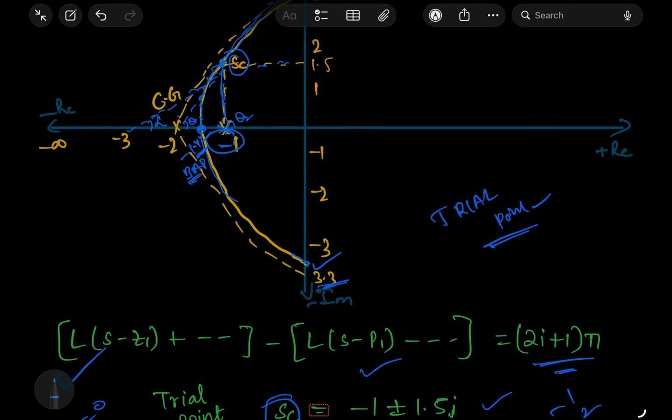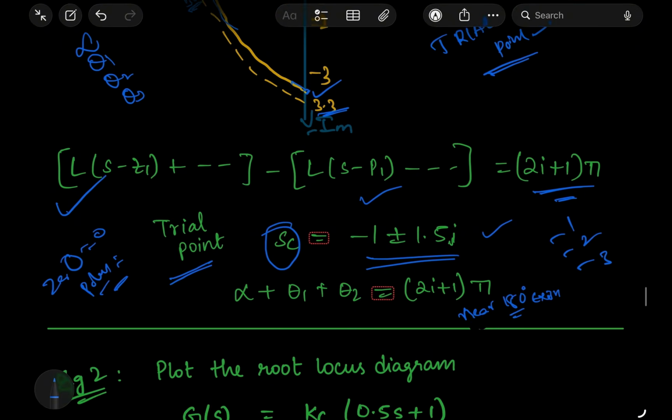This is a blue line that I'm showing here. From this one there is some angle, from this one there is some angle, and from this one some angle. We need to measure these angles by using trial methods. This is alpha, this is theta 1, and so on, or maybe you can keep theta 1, theta 2, theta 3, up to us, whatever you want. After that, add them. That means alpha plus theta 1 plus theta 2 equals an odd multiple of pi.